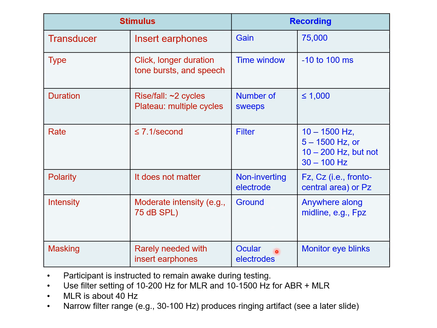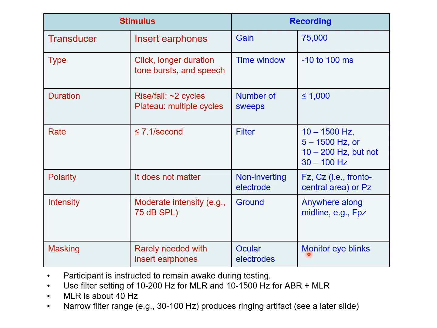For MLR, we also need to put a pair of two recording electrodes to monitor eye blinks. Because again, when recording MLRs, the participants are awake and their eyes usually are open. So we will need to have separate recording electrodes to monitor eye blinks. When recording MLRs, the patients are instructed to remain awake.